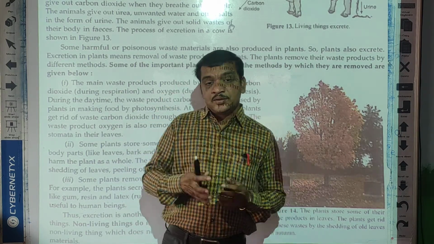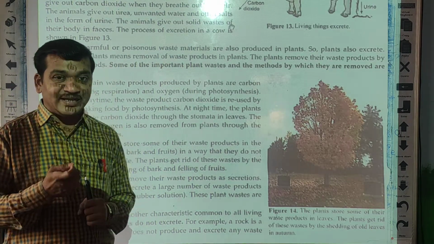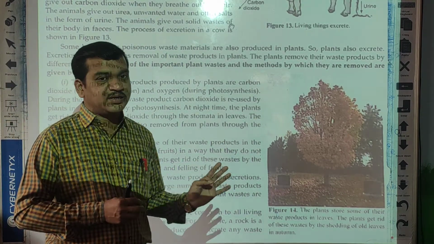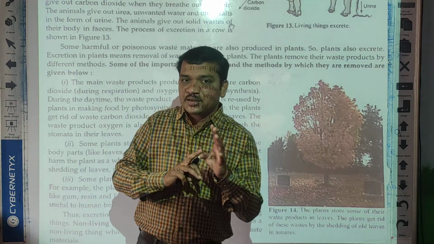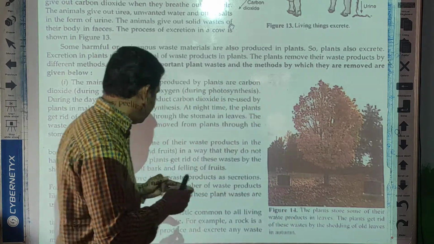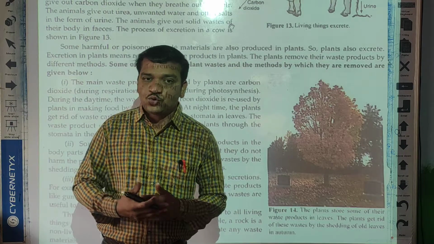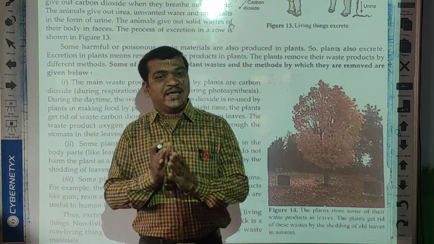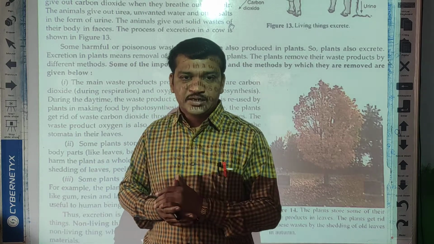Now next, some plants secrete waste substances like resin, latex, which means rubber, the liquid, and gum also. So these are the waste materials secreted by the plant. In this way human beings, animals and plants excrete, which means they remove waste materials from their body from time to time.